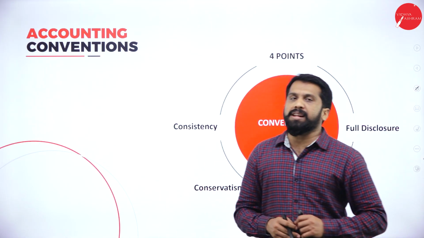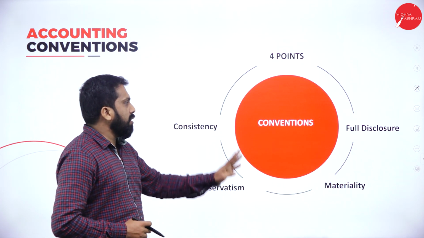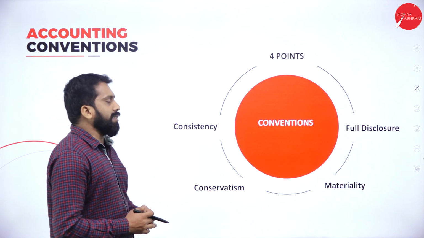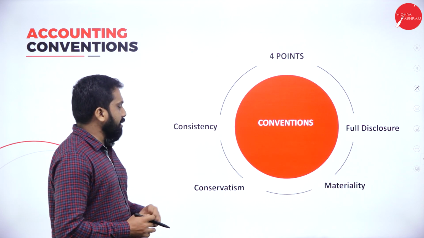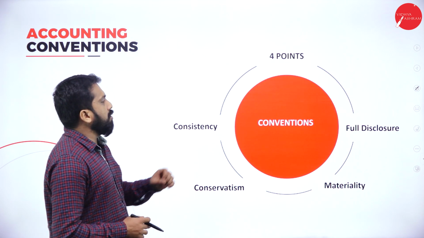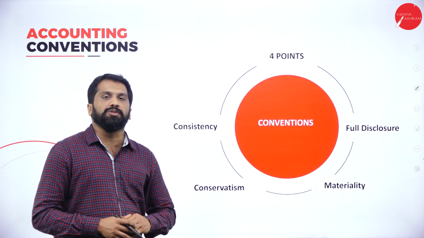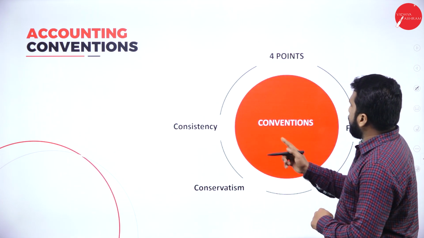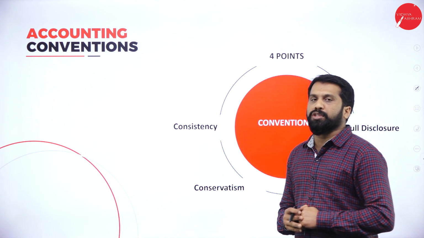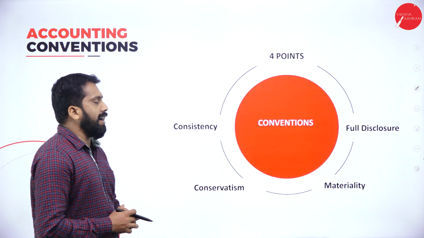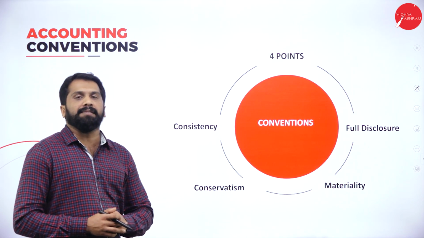Now, what are the accounting conventions? How many accounting conventions do we have? Yes, we have 4 accounting conventions. The first will be consistency. Second, conservatism. Third, materiality. Fourth is full disclosure. So what are those 4? Conservatism, consistency, full disclosure, and the last will be materiality. So these are your accounting conventions.